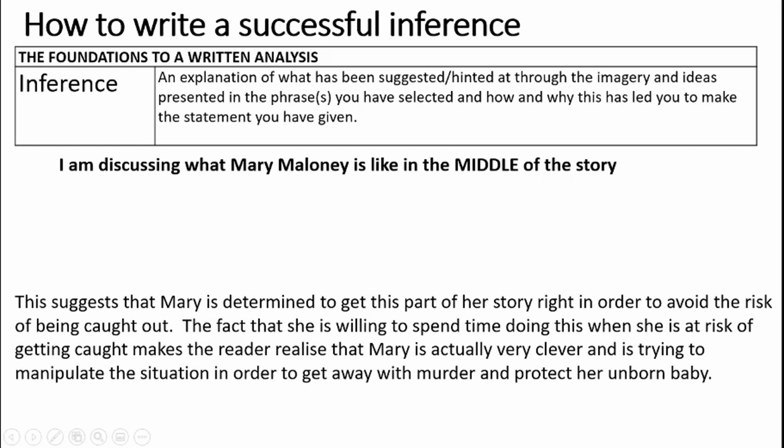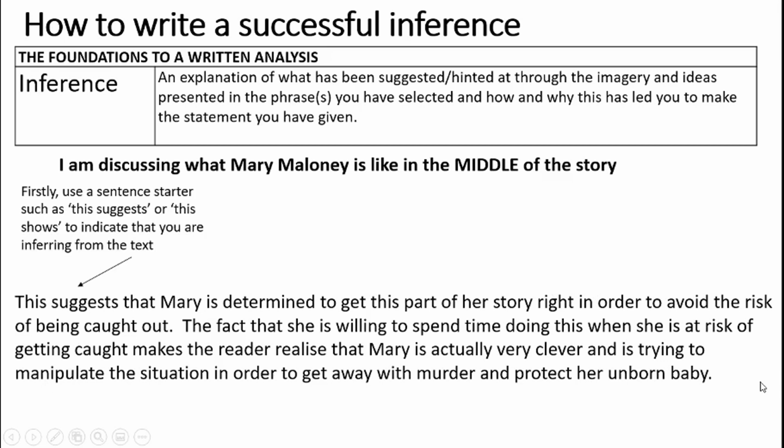So in this one, remember I talked about it before, I've actually done this one as 2 sentences instead of 1 long sentence, although the second one's quite long as well. So the inference, there's no limit as to how long that can be. This is the most important part of your paragraph, so it's absolutely fine for it to be quite long.